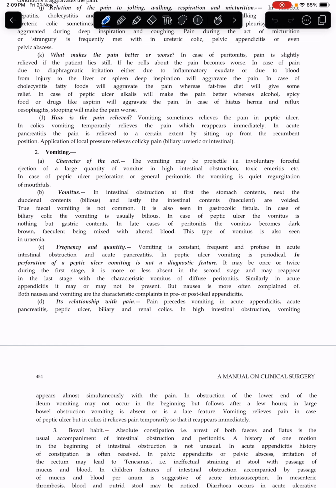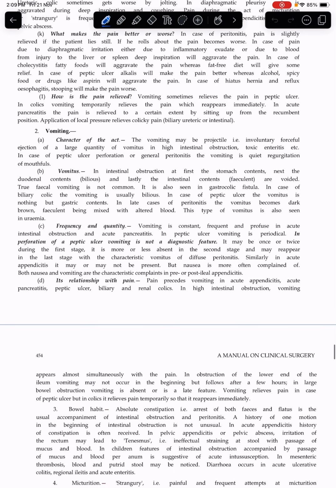In late cases of peritonitis, the vomiting becomes dark brown, feculent, mixed with altered blood. This type of vomiting is also seen in uremia.